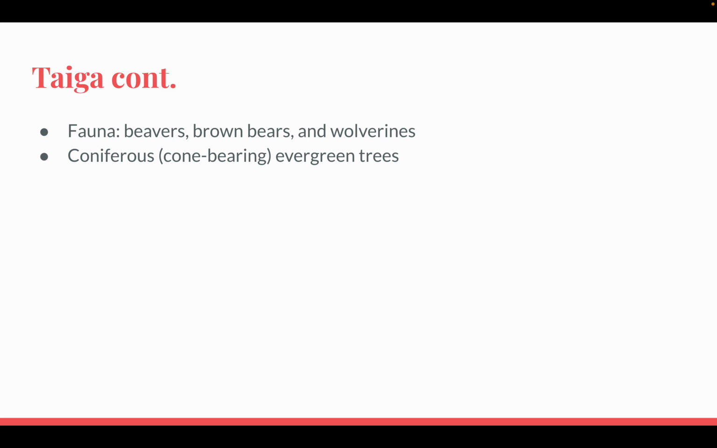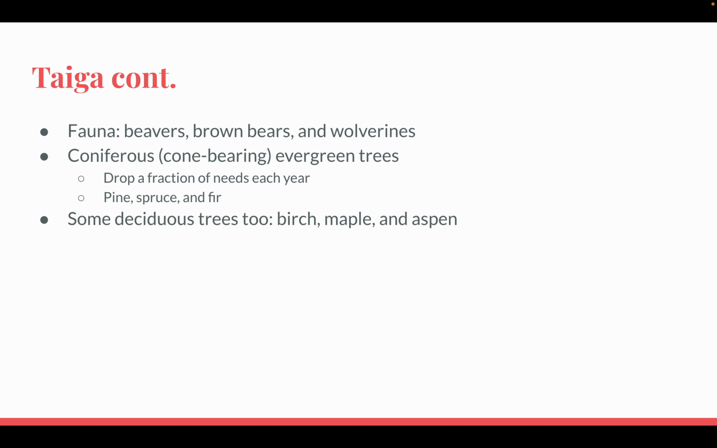And the trees tend to be coniferous, meaning they're cone-bearing evergreen trees. They drop a fraction of needles each year. Pine, spruce, and fir would be amongst them. Some deciduous trees do live there: birch, maple, and aspen. But again, mostly we'd see conifers.